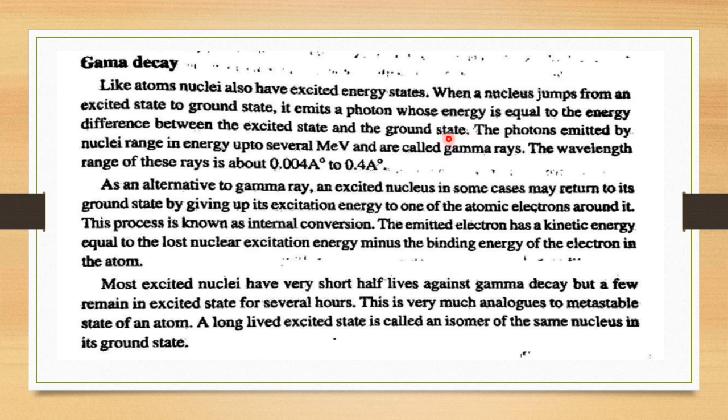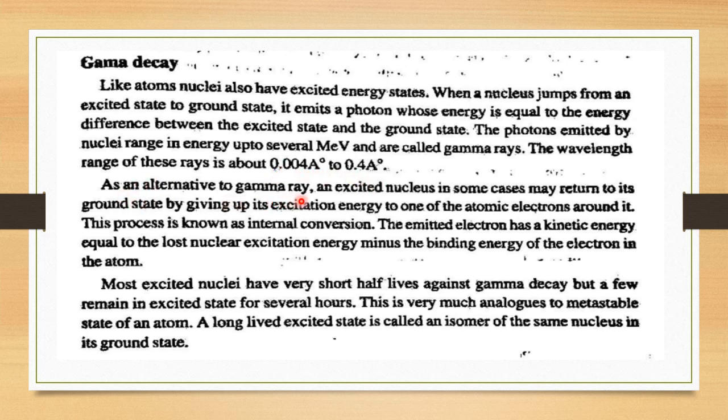Similar to the atom, when electrons jump from a higher excited state to a lower excited state, energy is liberated in the form of a photon. Here too, in the case of the nucleus, there are excited states and a ground state. So when the nucleus jumps from an excited state to the ground state, it emits a photon. This has a range of several mega electron volts and these photons are called gamma rays. The wavelength range is 0.004 Angstrom to 0.4 Angstrom.